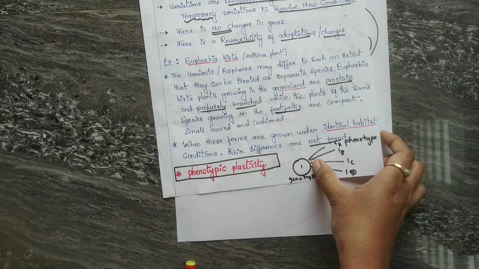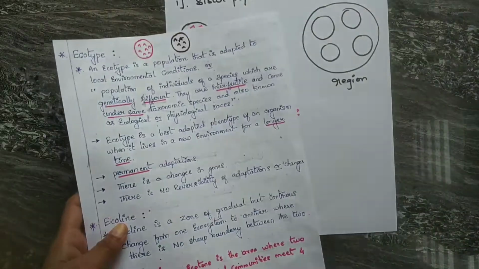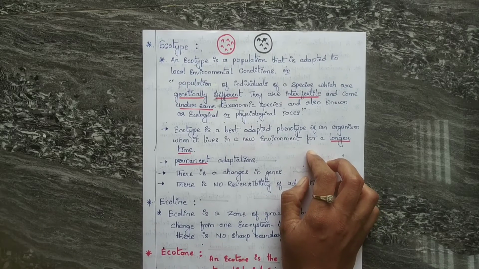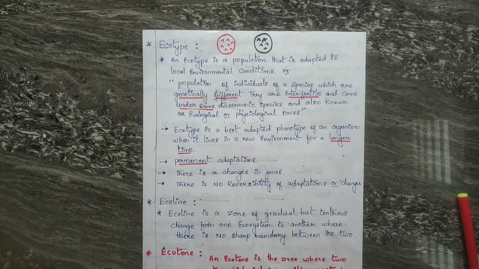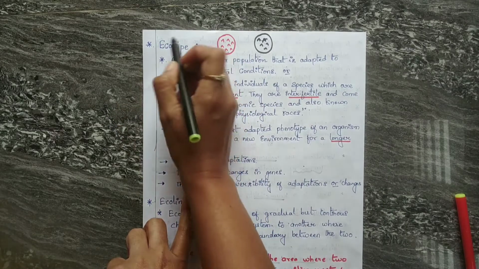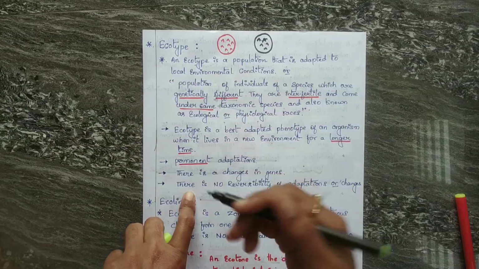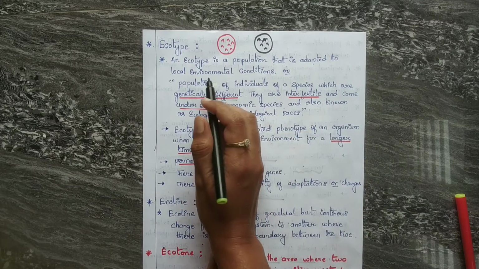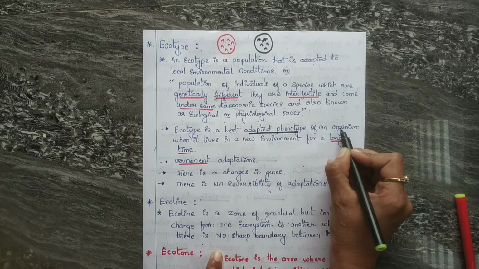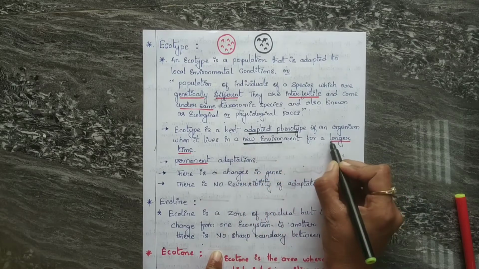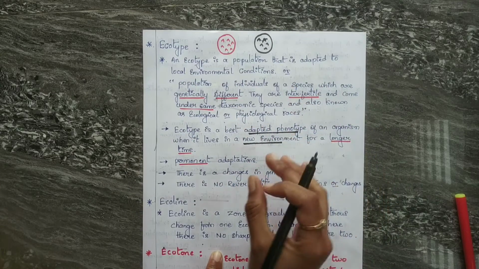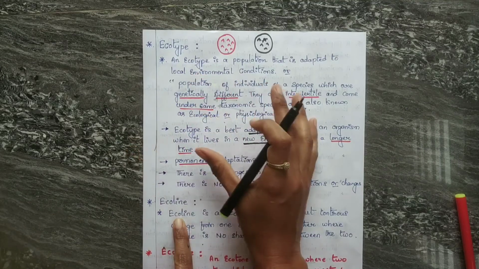Okay, let me move on to the next terms. Those are ecotype, ecocline and ecotone. Let us know what ecotype is. When you learn ecads, ecophenes and ecotype in a different manner, you will understand very easily. Ecotype is the best adapted phenotype of an organism when it lives in a new environment for a longer time. I already explained what ecads are. Ecotype is similar to that, but there are some differences between ecotype and ecads.